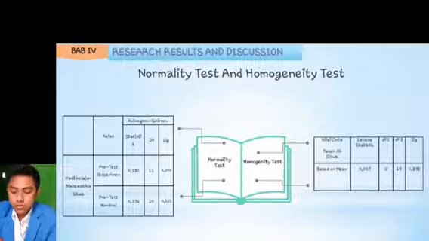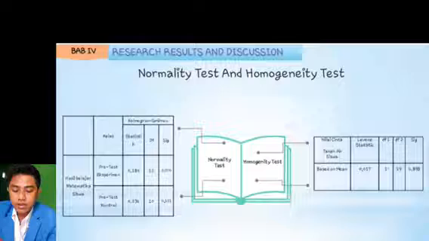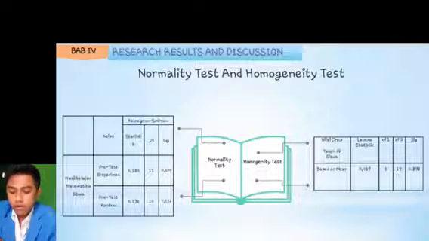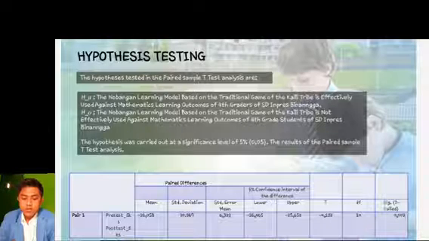Number 2, homogeneity test result. Significant value in the experimental class and control class was 0.898, greater than the level that was set 0.05. Number 3, the test result using paired sample test for differences.